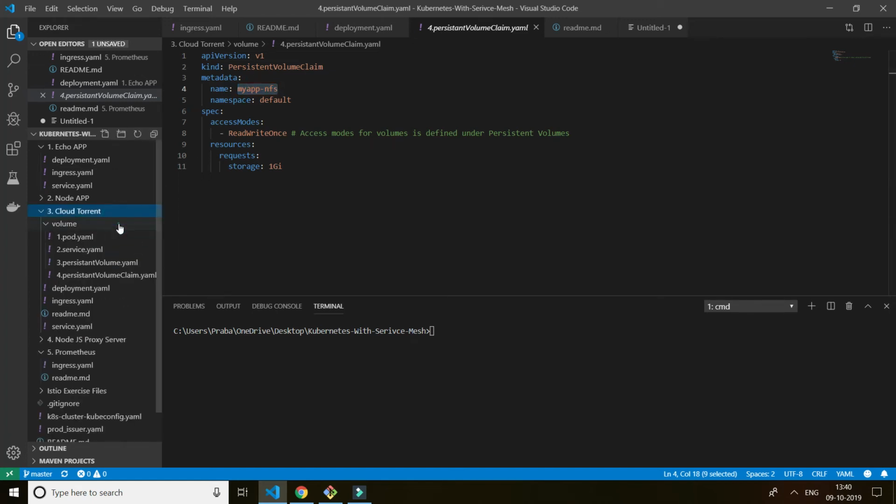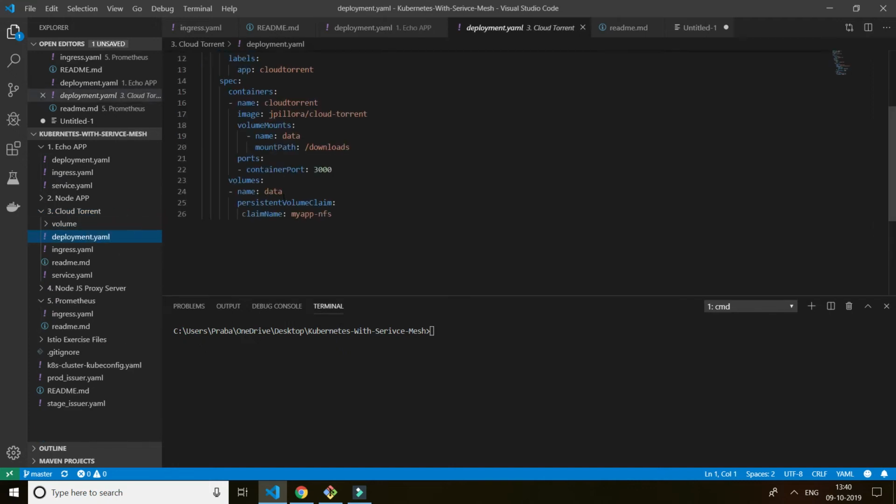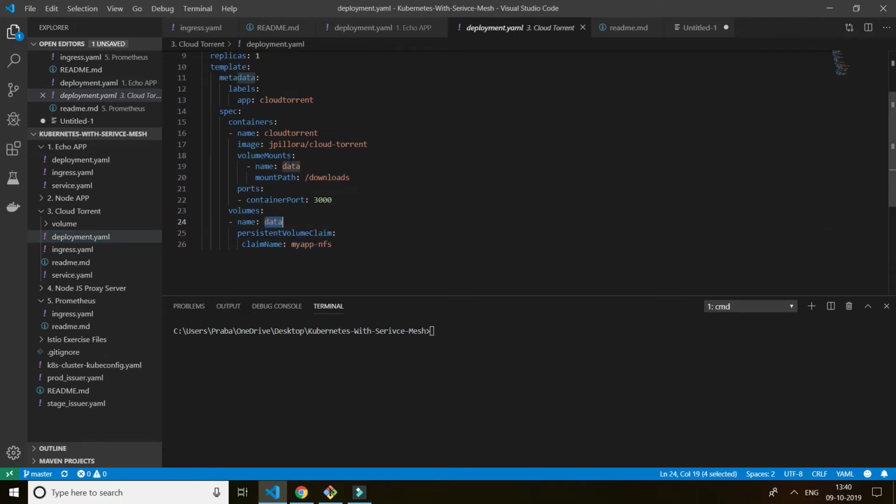The same thing I'm going to use in the deployment, where I'm mounting the volume. My app NFS and the data. I'm giving the name as data, and I'm using it in my cloud torrent, and the data maps to the path downloads. So volume is persistent. Even if you delete the pods running inside the Kubernetes cluster, the volume won't be deleted. So I'm going with the basic flow.